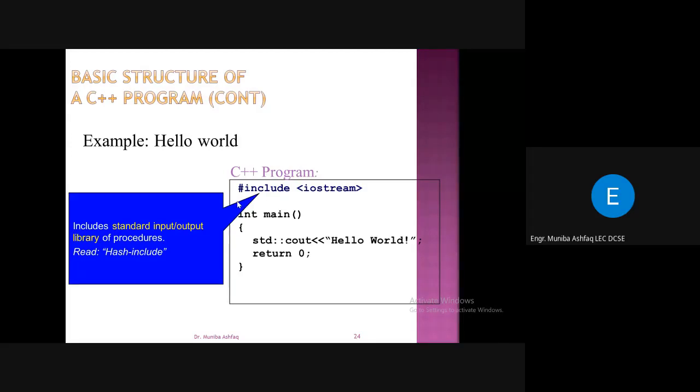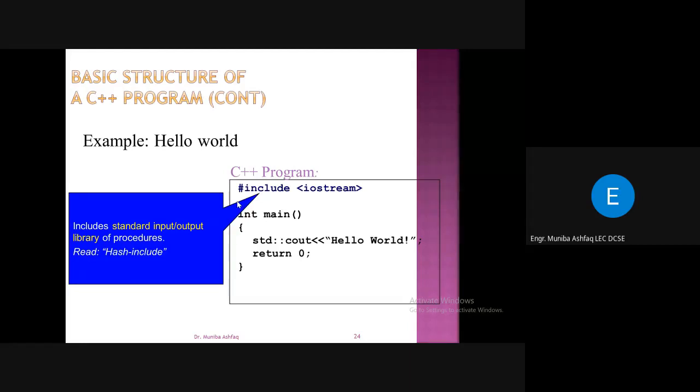So the functionality of how input and output will be done is there in these libraries. We just have to include those libraries in our program. We include them through preprocessor directives. We write hash include, which means we are going to include something in our source code. Here we include the IOStream library so that all the functionality connected to input and output is done automatically, and we don't have to care about that.